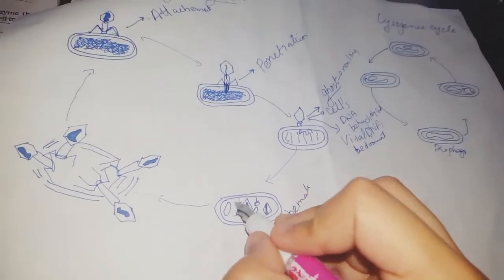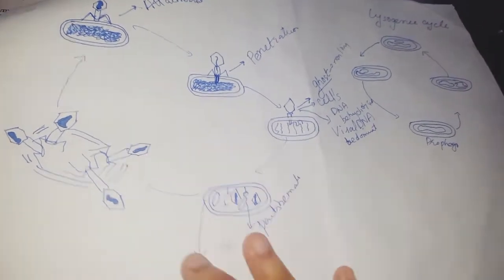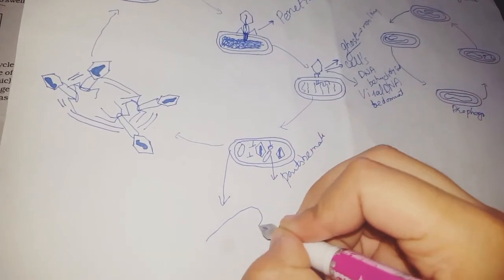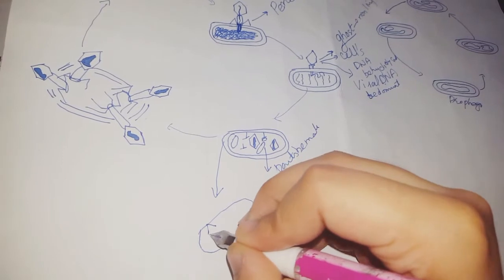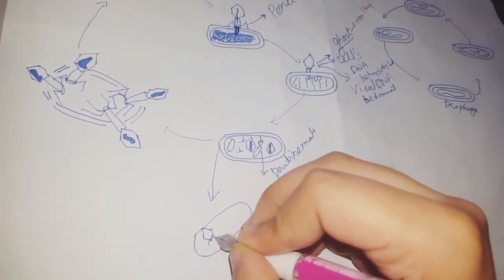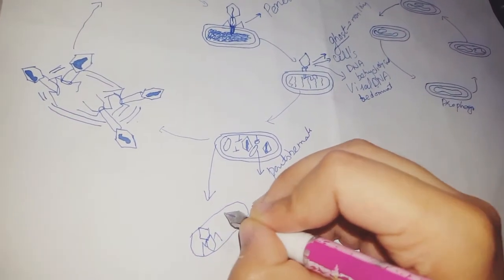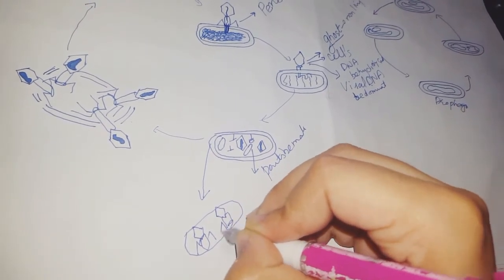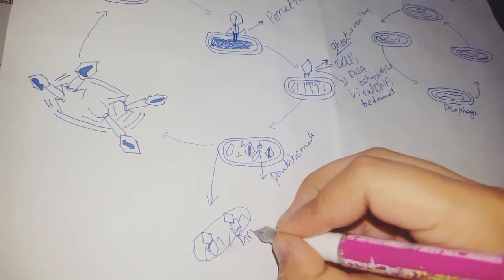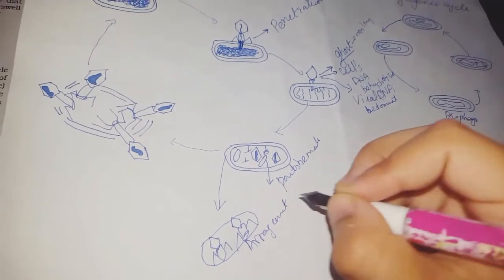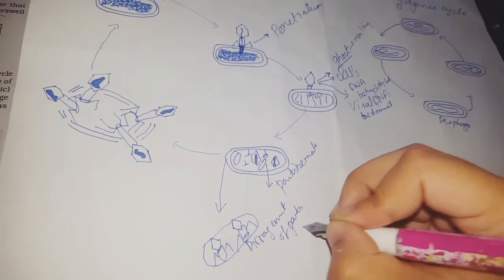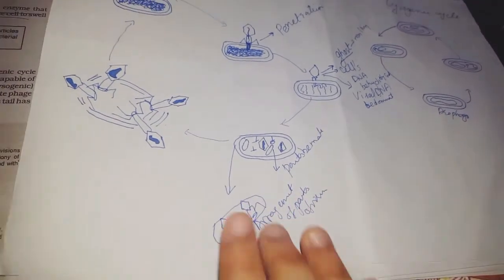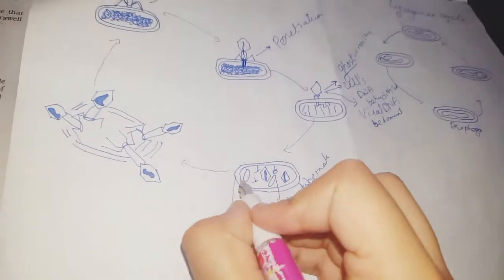Now there is one other stage which is not mentioned in the book, but it's mentioned on one site. These parts will be arranged. For example, this is the capsid, this is the envelope, this is a hollow core. See, they will be arranged, and this means viruses will be made. So what is this step called? Arrangement of parts of viruses. The virus parts will be arranged and viruses will be made. So now the last step will occur.